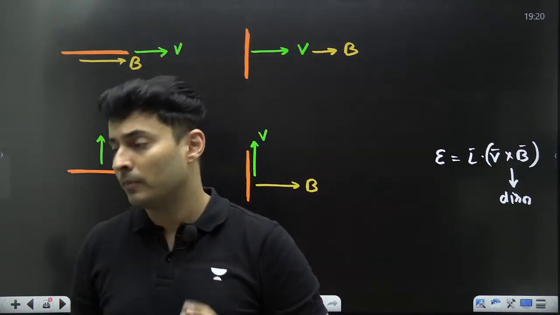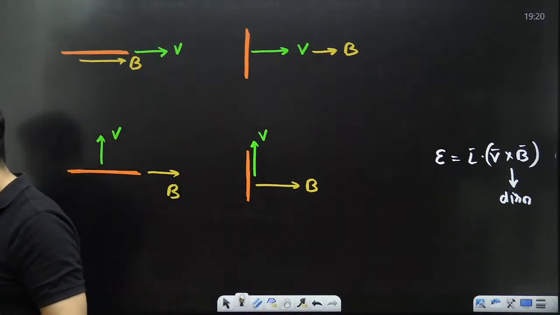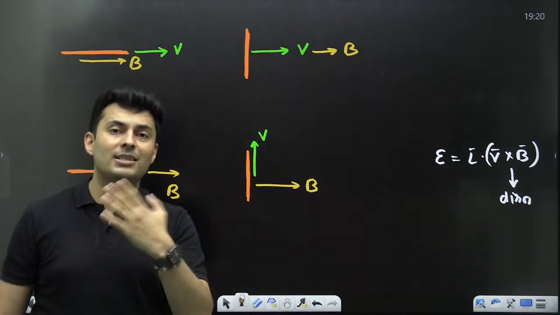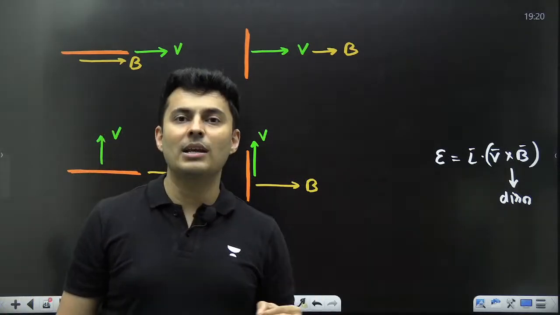Sine 0 is 0. Yes, that's what I'm going to teach you: how to find which side is positive and which side is negative. That's exactly what I'm teaching.